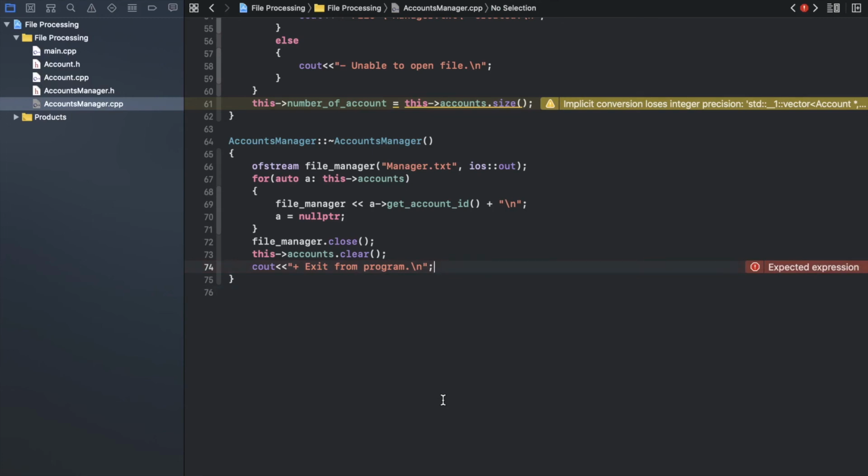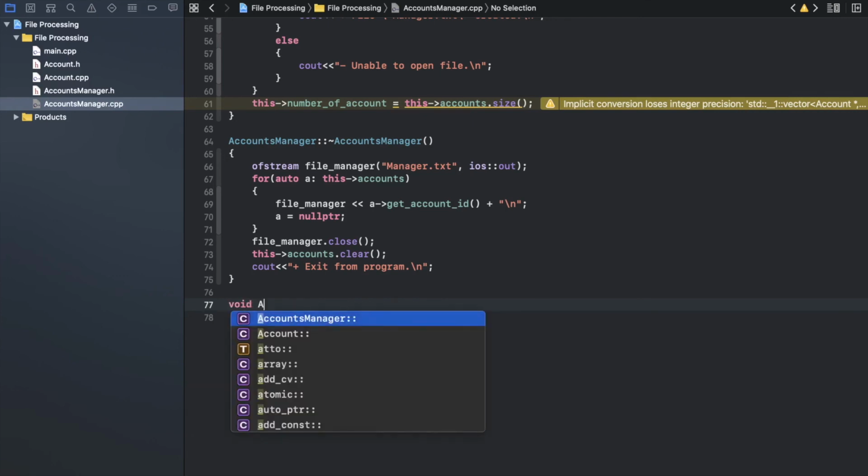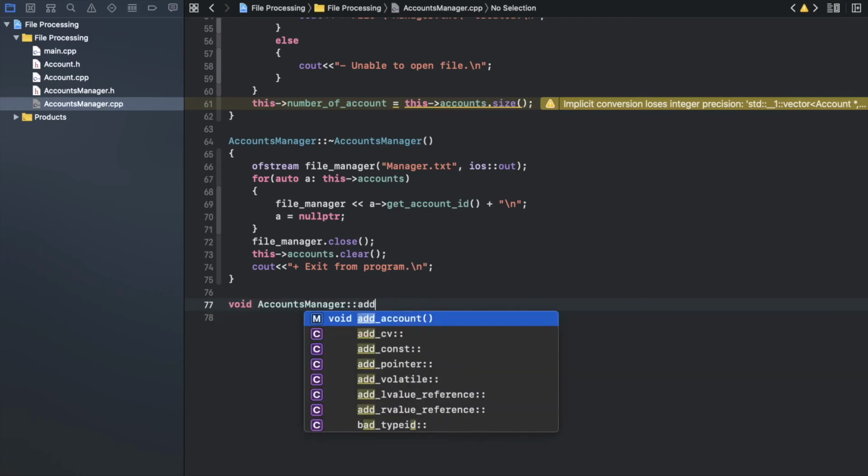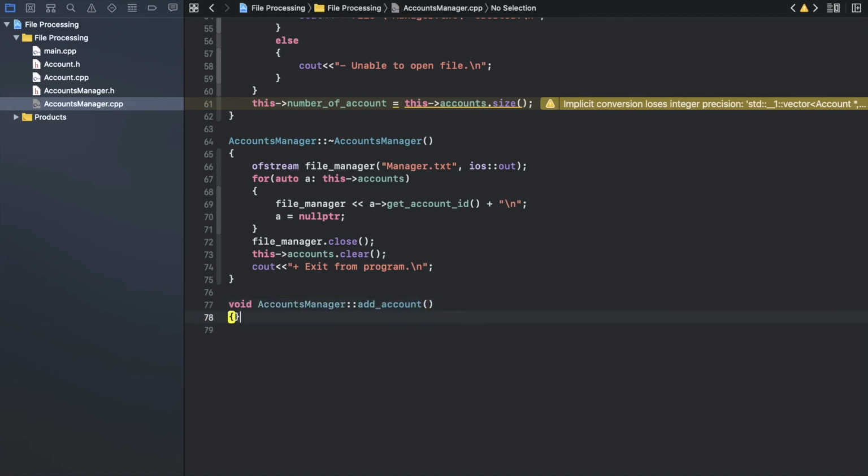Now let's continue our coding. So we will move to the first function that we need our manager to do, or the first task that our manager will do, which is add an account. Okay, so if we need to add an account, we need two attributes, because you see account contains two attributes, which is account ID and a password.